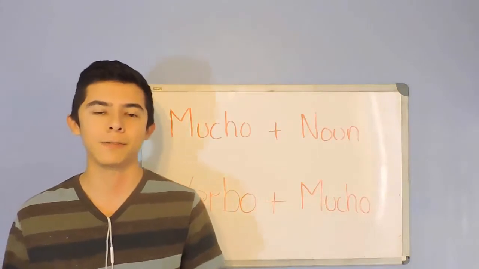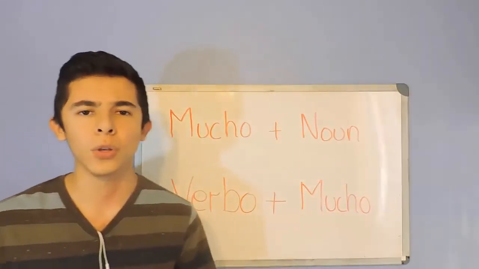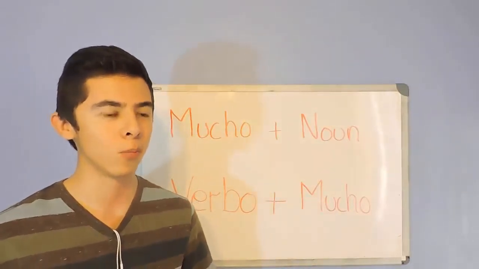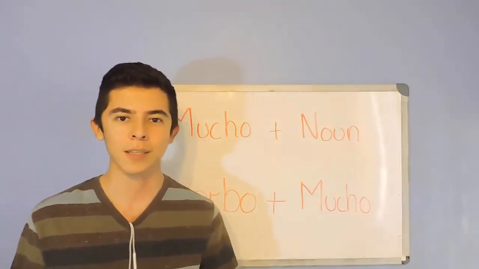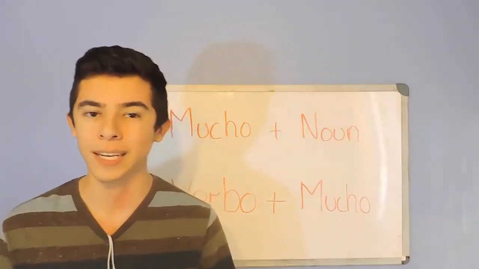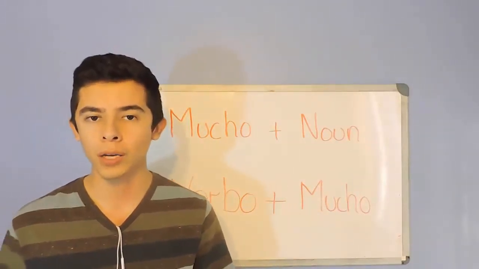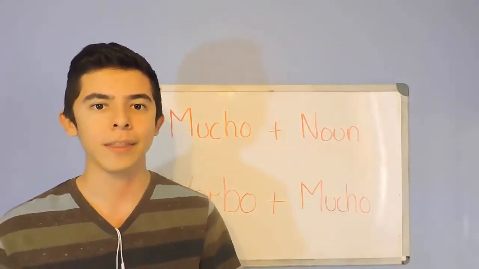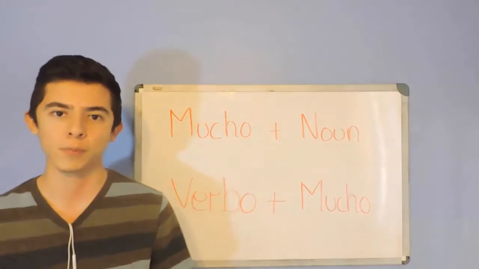Canada is very cold. Now you would say, why are we using mucho instead of muy in this sentence? Because as I said before, very can always be translated as muy. But if you translated this sentence literally, that would be Canadá es muy fría.